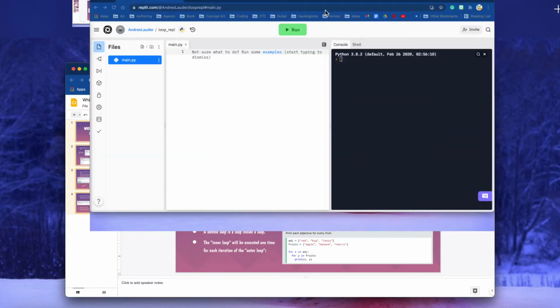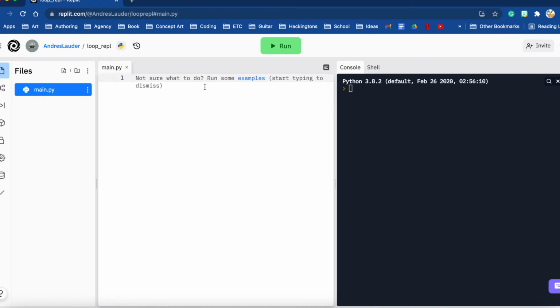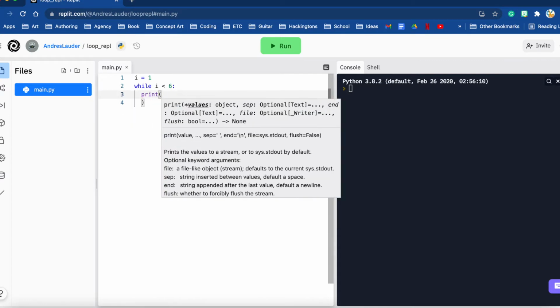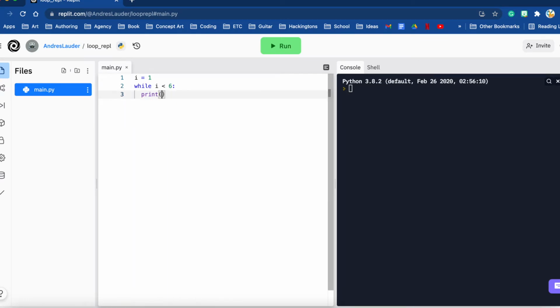So if we jump into a clean Replit right here, and I input one of the first examples, which has i as 1, so i will be our variable, and we'll do while i is less than 6. So we're saying while i is less than 6, so anything that's less than 6, what's going to happen in this while loop? We're going to print i, and let's continue on with our print by the i plus equals 1. So we're going to add on to that.